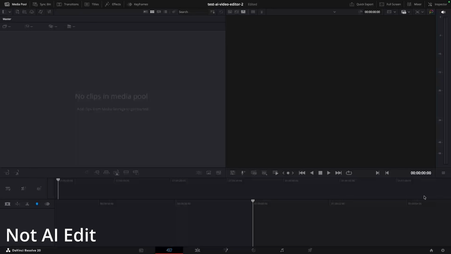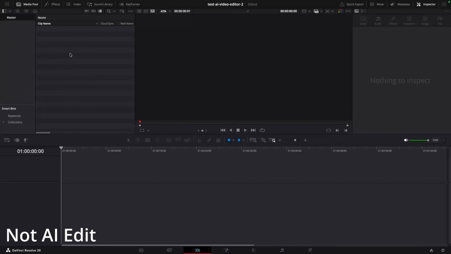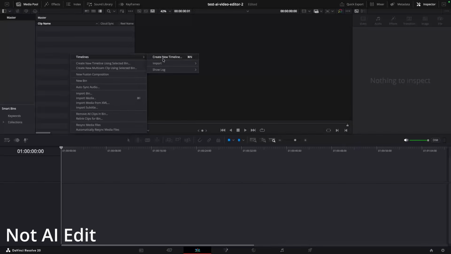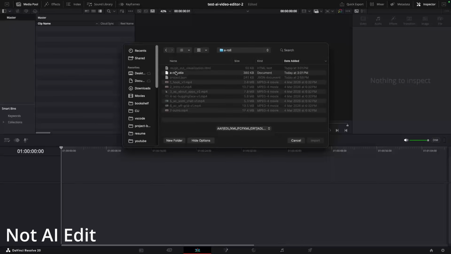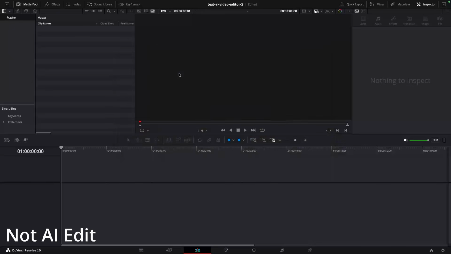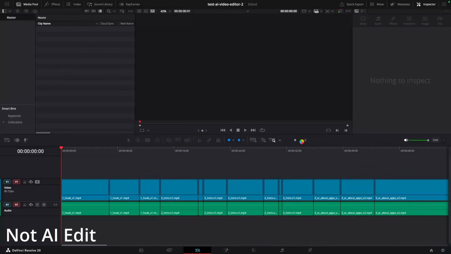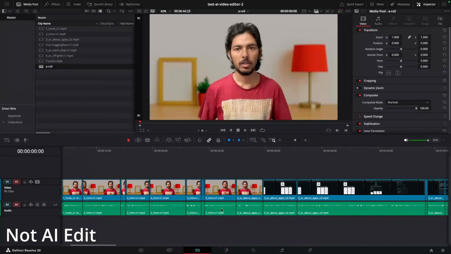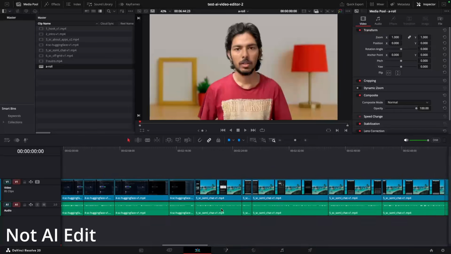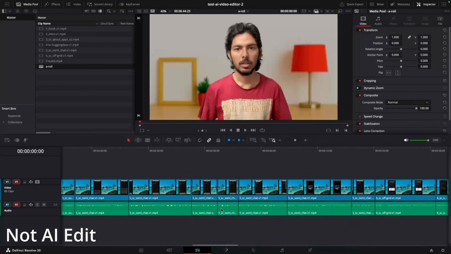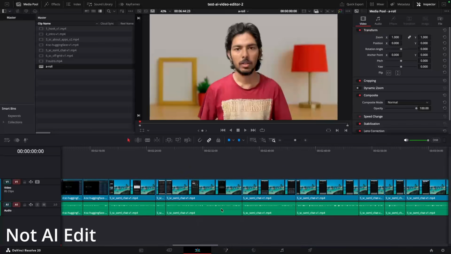So yeah. Similarly, for importing it in DaVinci, you just come over here, right click over here, transcript, and then you see import over here, and then just import it. And in the same directory, you will see an .oto file. Just import that. And here you can see the final video it has edited. And yeah, it saved me hours of time.